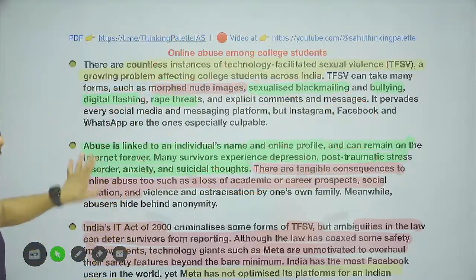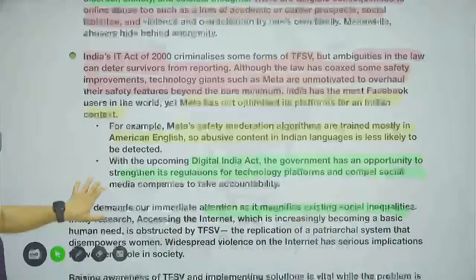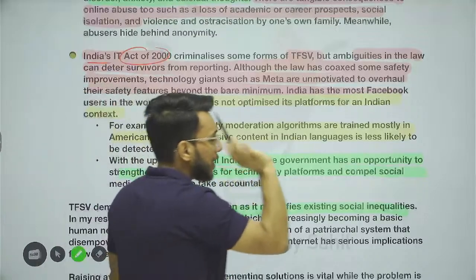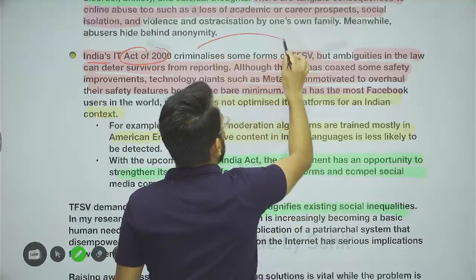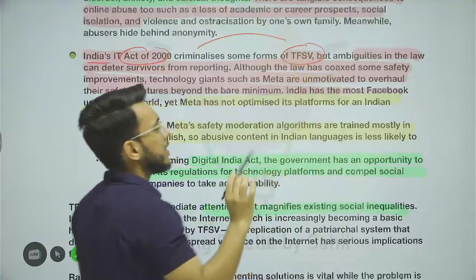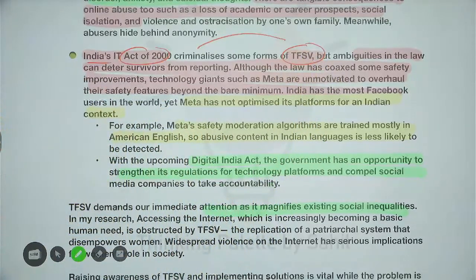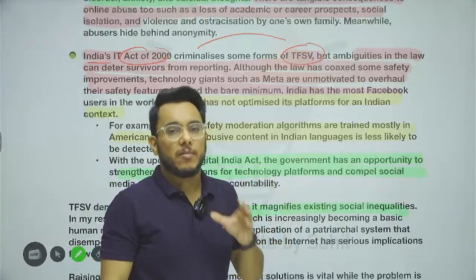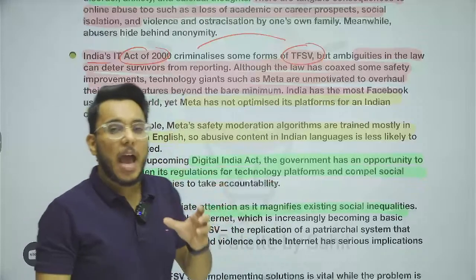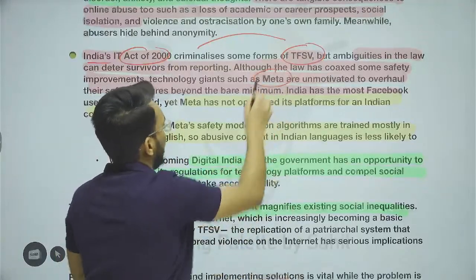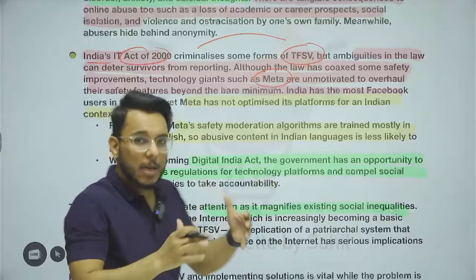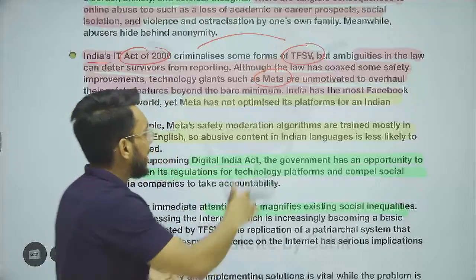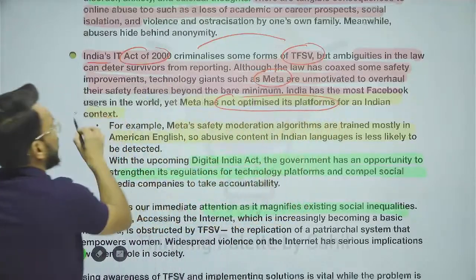Now, when we talk about India, we already have the IT Act 2000, and the IT Act 2000 criminalizes technology facilitated sexual violence, but there is so much ambiguity in the law, and the IT Act has not been able to deal with this particular thing very properly. Here the gap is there. Actually, Meta platforms, for example Facebook, have not brought in filters so that such kind of activity should not happen. They have not optimized their platforms for the Indian context.